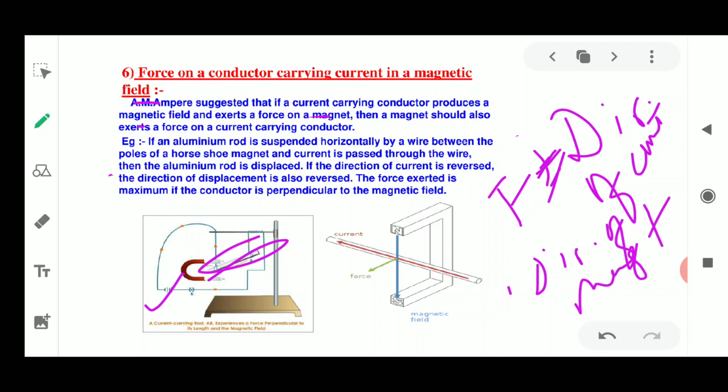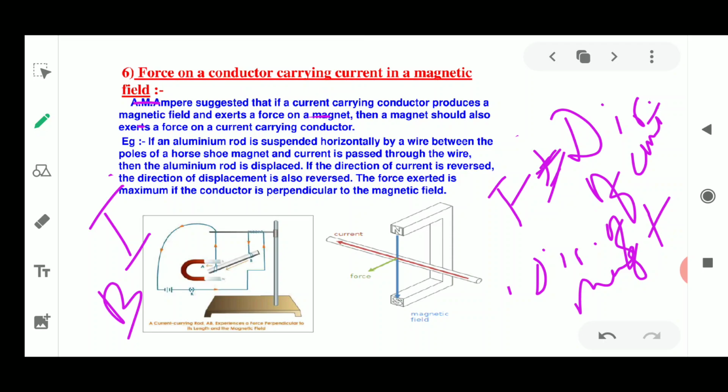So it depends on two things: one is the current, and the other one is the magnetic field.